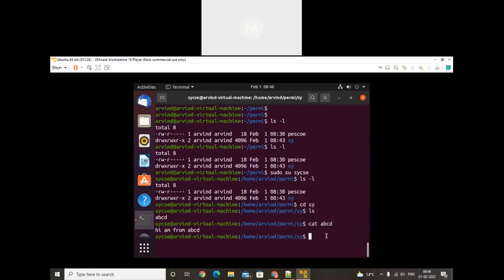So here I'm trying to create one file. Cat pqr. Enter. See, permission denied. Because other user don't have write permission. So इसे मैं exit करता हूँ.